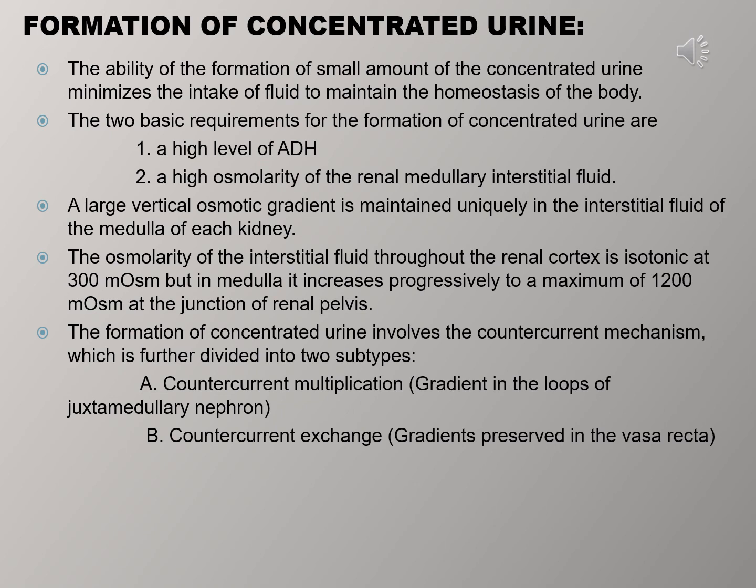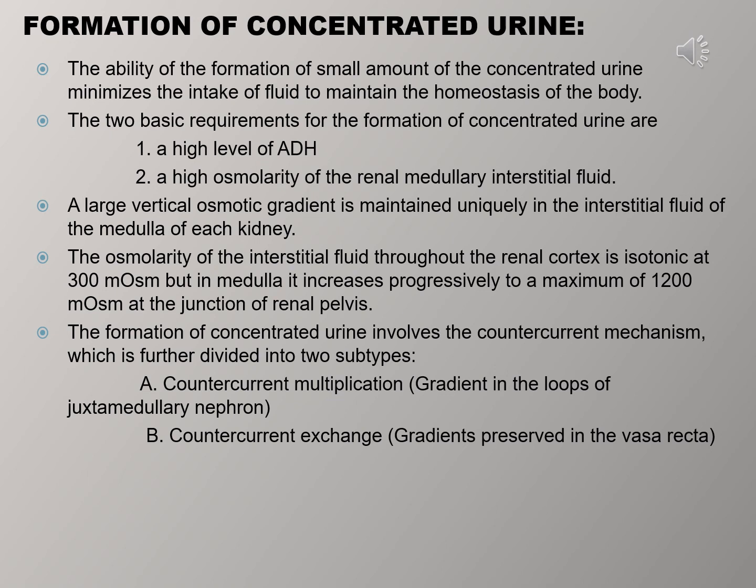Countercurrent exchange is the process by which solute and water are passively exchanged between the blood of the vasa recta and the interstitial fluid of the renal medulla as a result of countercurrent flow. The vasa recta also has descending and ascending limbs that are parallel to each other and to the loop of Henle. Just as the tubular fluid flows in the opposite direction in the loop of Henle, blood flows in opposite directions in the ascending and descending limbs of the vasa recta, which is considered countercurrent flow.